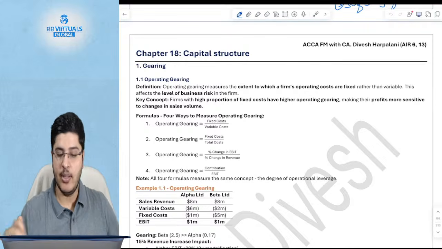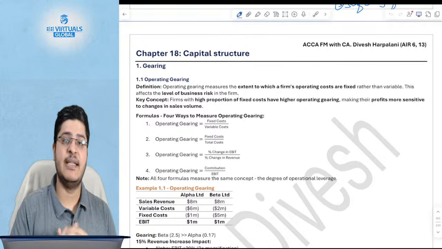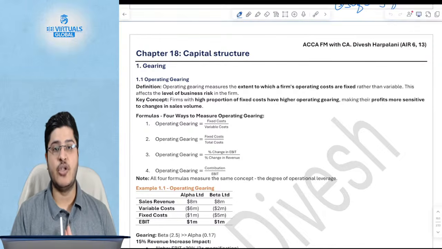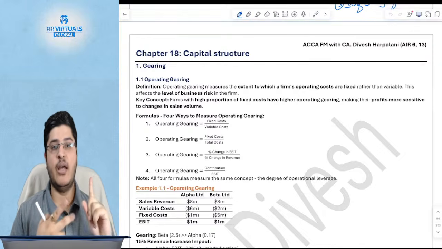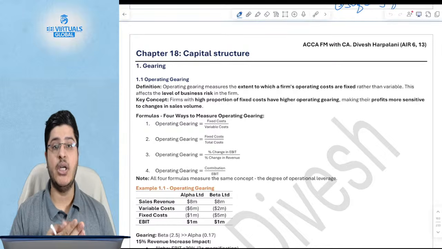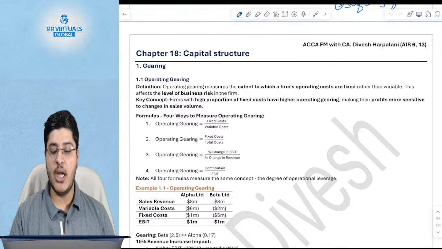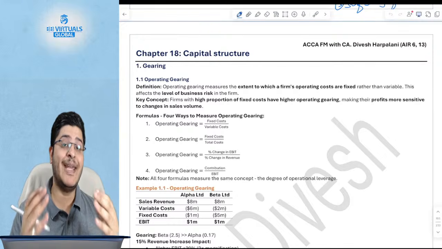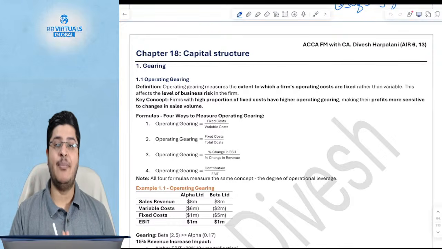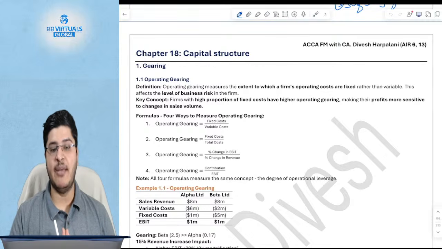Okay, cool. Quickly getting started, guys. We had discussed yesterday how to calculate the weighted average cost of capital, how to find out the cost of debt, how to find out the cost of preference shares, how to find out the cost of equity as well. So we had covered all of that. Now let us discuss how to get to that ideal level of capital structure. How much debt should we have in the capital structure? How much equity should we have in the capital structure?